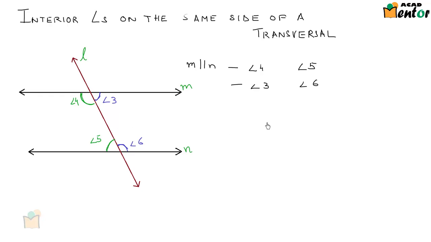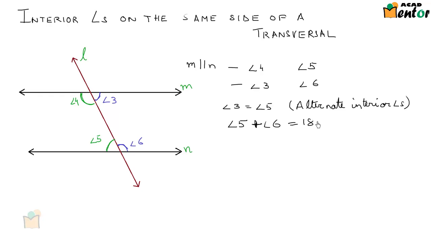Let's look at what is the relationship between these two pairs of angles. We know that angle 3 is equal to angle 5. Why? Because they are a pair of alternate interior angles. We also know that angle 5 plus angle 6 is equal to 180 degrees. Why is that? Because this line N is divided into two angles, angle 5 and angle 6. So angle 5 and angle 6 form a linear pair of angles.